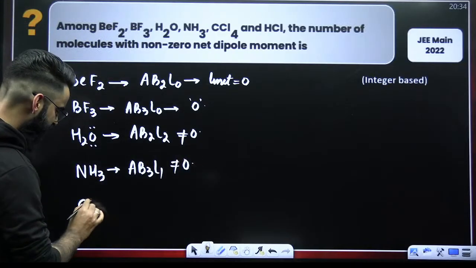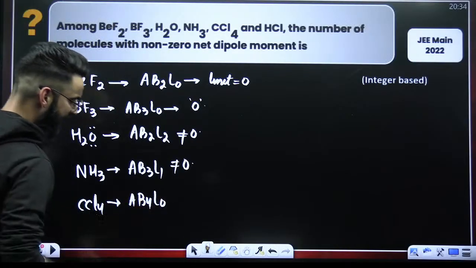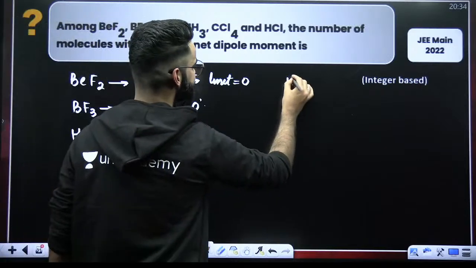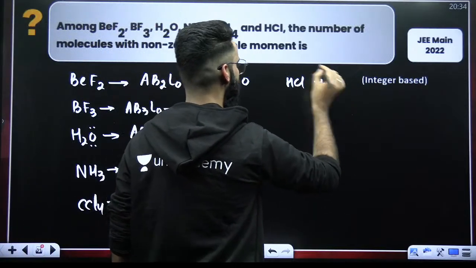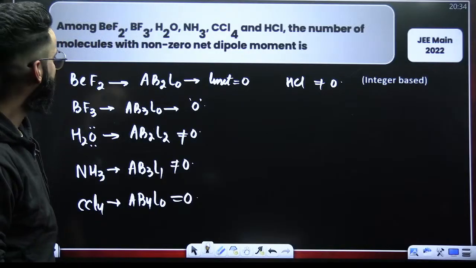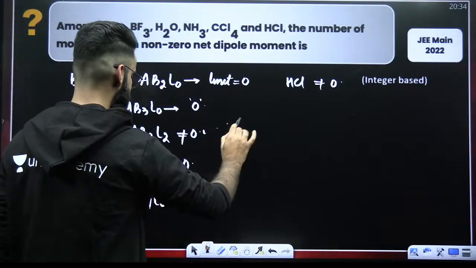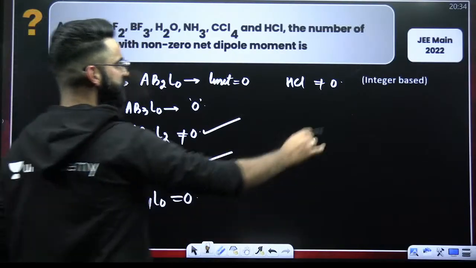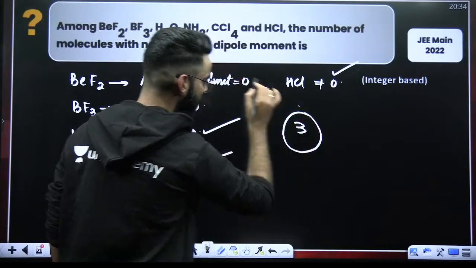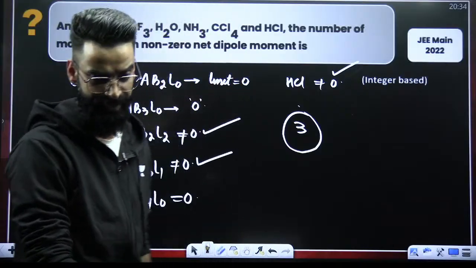Now we have got CCl4. CCl4 is of the type AB4L0, and you know for AB4L0, its net dipole moment is 0. Then you have got HCl, and all of you would know its net dipole moment is non-zero. I have to check the number of molecules with non-zero dipole moments. Non-zero means this one, this one, and this one. So the answer to this question is going to be 3. There are 3 molecules having non-zero net dipole moments.